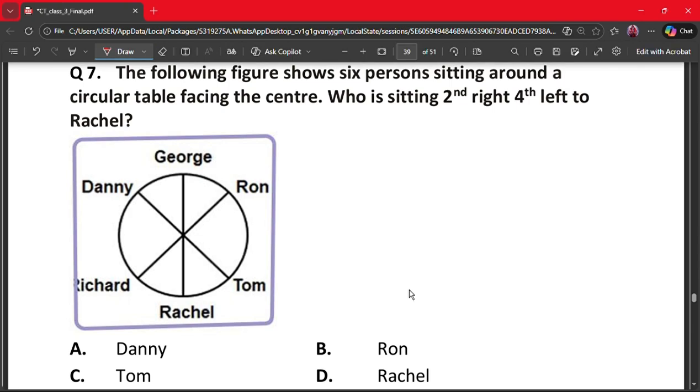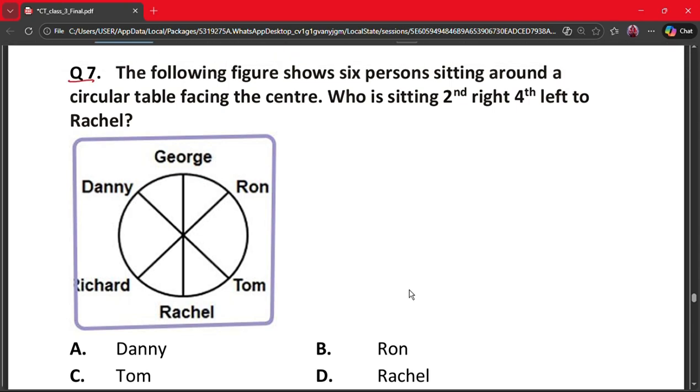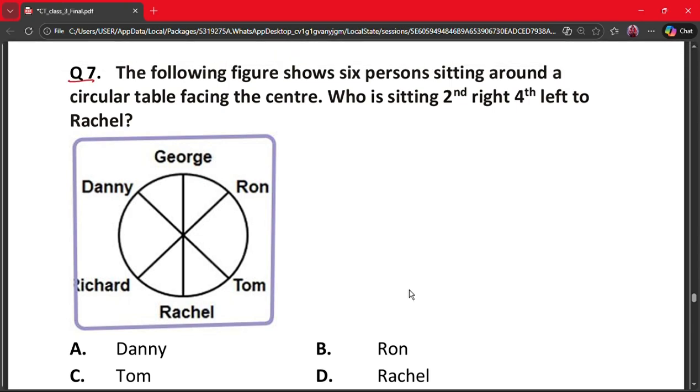Our next question is question number 7. The following figure shows 6 persons sitting around a circular table facing the center. Who is sitting second right, fourth left to Rakel? Second right and fourth left to Rakel. Second right and 1, 2, 3, fourth. Ron. So the correct answer is option B. That is Ron.